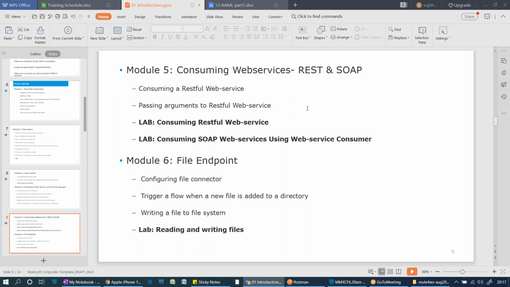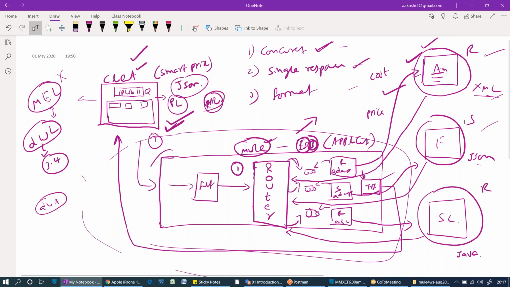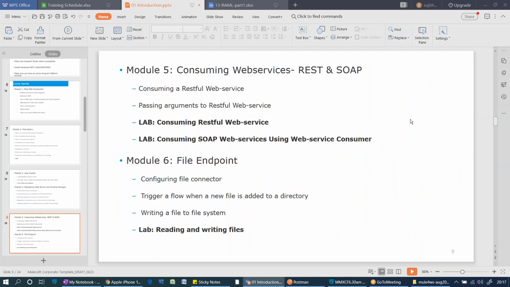Consuming web services. As an integration developer, whether it is Mule or whatever it is, whenever you are integrating with a third-party application, we need to know how to consume a REST application and how to consume a SOAP application. Because in this picture you can see these third-party applications are exposed as REST and SOAP, right? So we need to know how to consume REST and SOAP. We have some connectors in Mule to consume the respective web services. We have 2 lab sessions for that.